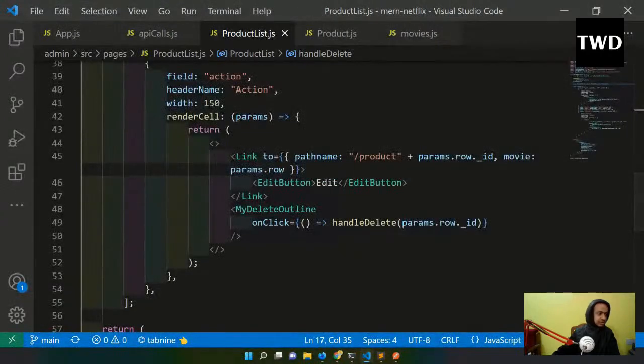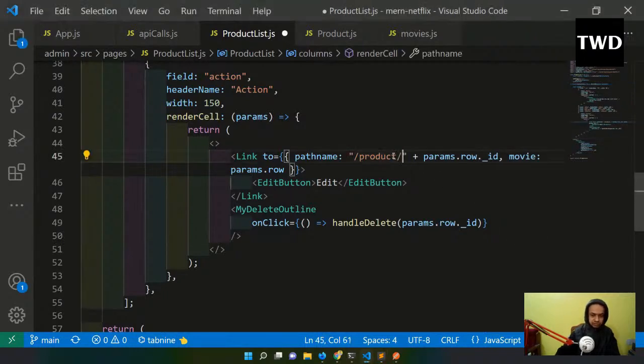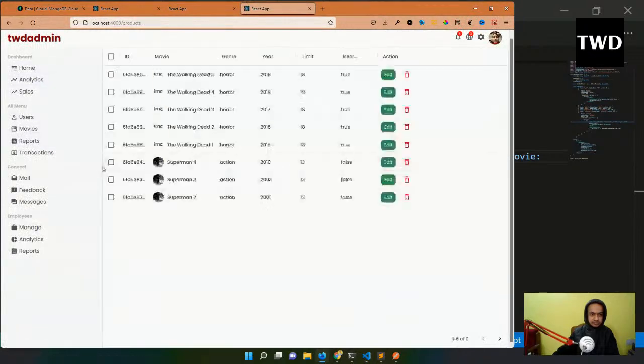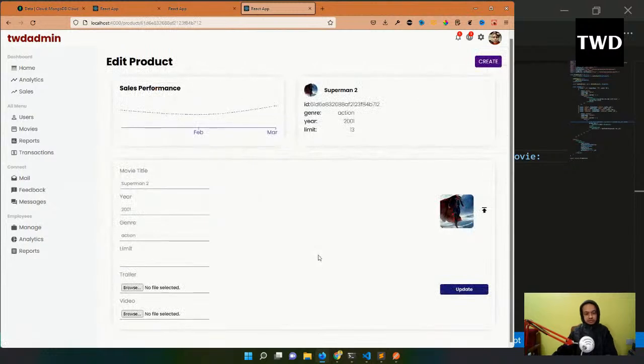Okay, so I think I missed something here, and that is this slash I have to do. Go back. Movies, I'll come. Edit. So edit is working fine.